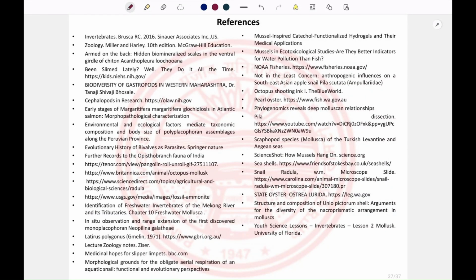So this is all for the general characteristics and the classification of phylum Mollusca. If you have doubts, you can ask them in the classroom, or else I will bring some.